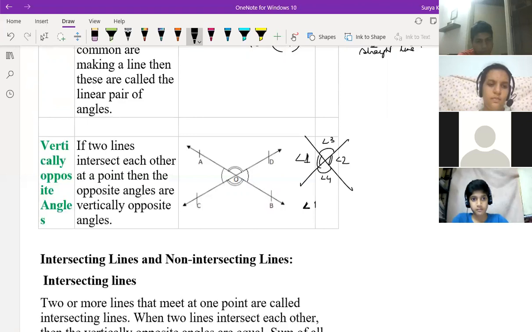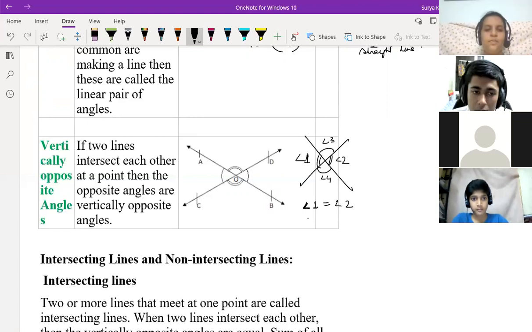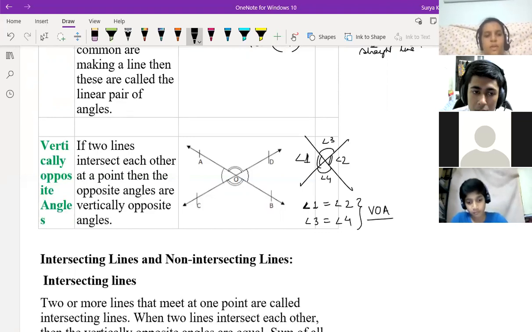If two people are standing in front of each other, angle 1 is equal to angle 2, angle 3 is equal to angle 4. These both you should write as VOA, vertically opposite angles. When X is coming, that means those are your vertically opposite angles.